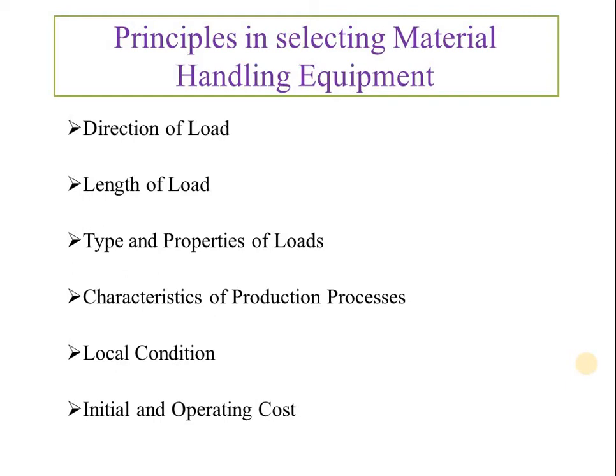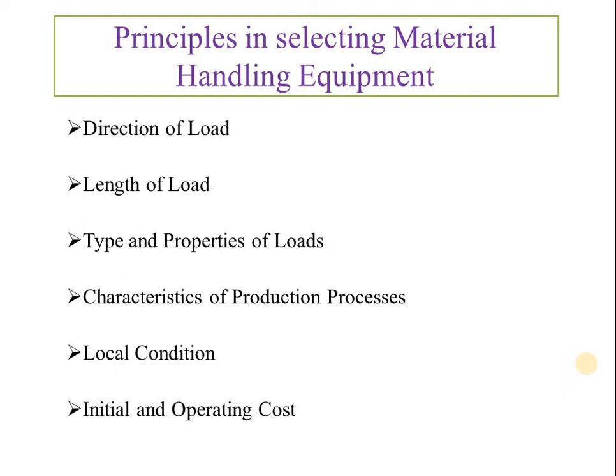Type and properties of the load, this is again an important parameter. Which type of load we are handling. Suppose the bulk load, for bulk load we generally prefer conveyors, and hoist is generally for unit loads. Properties, when we are talking about the unit loads, weight, then hardness, surface finish, all these properties are very important. But for bulk loads generally the lump size, then density, temperature, chemical properties. These are very important parameters when we are talking about the bulk loads.